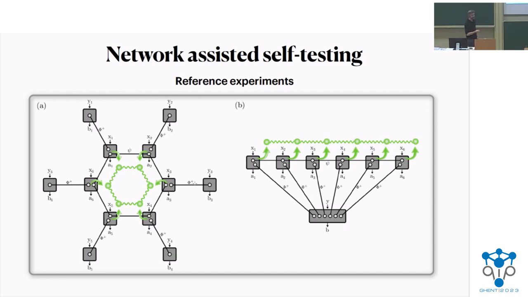However, we don't need that assumption to get our result. If we don't make any assumption about the network structure and about the tensor product structure of the underlying state, we can still do this self-testing, but we need these auxiliary parties to be separated. So in the case of assuming network structure, we have n+1 parties involved in the protocol, while if you don't make the assumption, we have 2n parties. So it is the same scaling in the end.